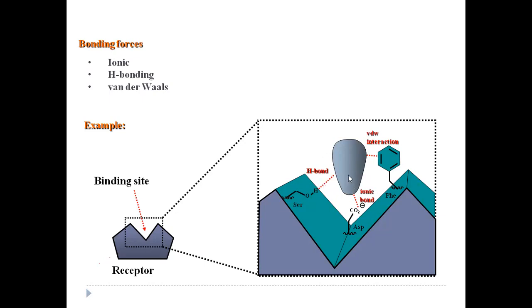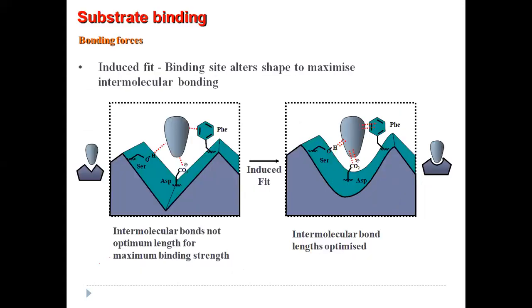Interactions should be strong enough to bind the messenger with the binding site of the receptor, but they should not be so strong that after transporting the signal, it cannot leave. So it should be strong, but at the same time weak enough that after transmitting the signals, it can depart from the receptor's binding site.